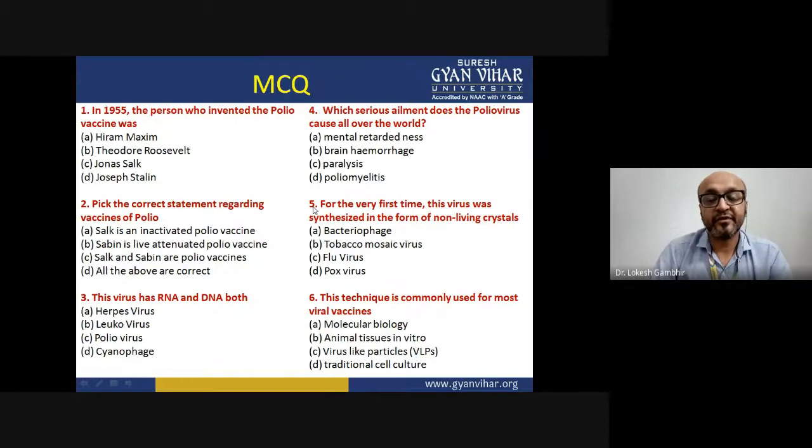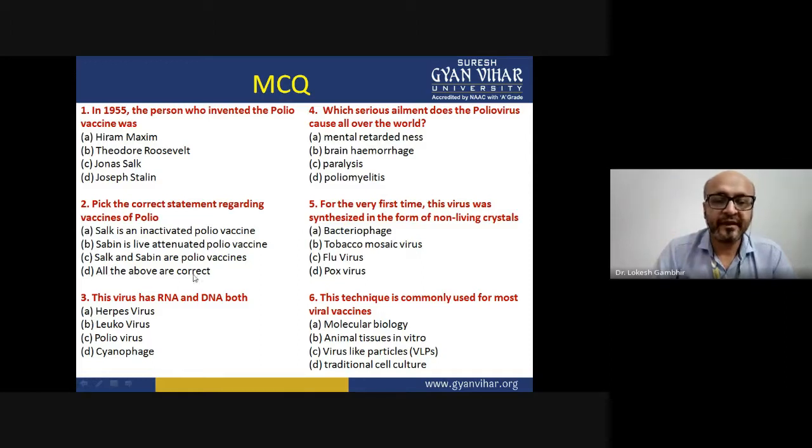When we are talking about the MCQs, I always like to impart MCQ-based understanding to our students so that they gain curiosity, and what you read as a question always gets remembered rather than going for the test. So in 1955, who was the one who proposed the polio vaccine: Roosevelt, Stalin, or Salk?